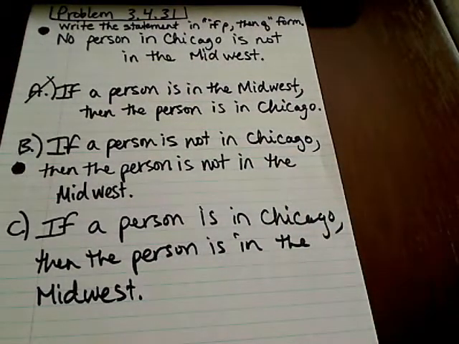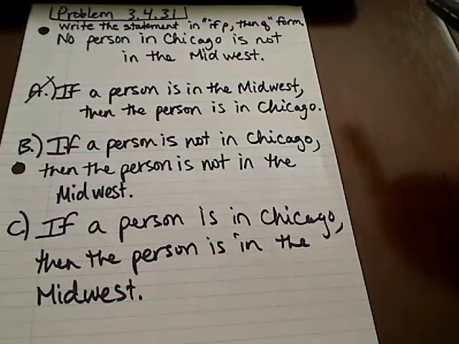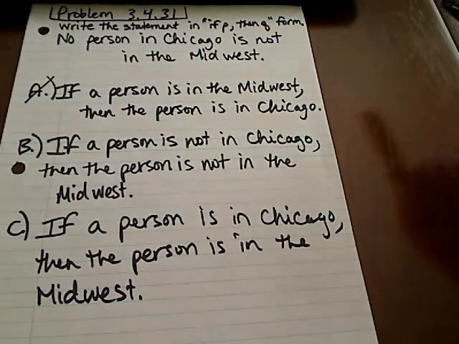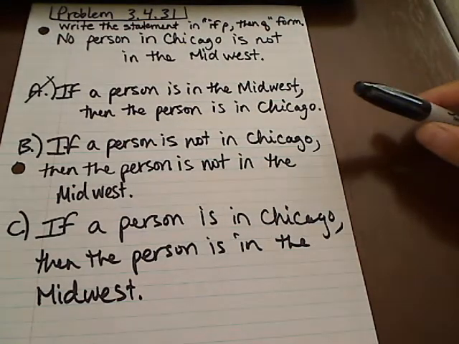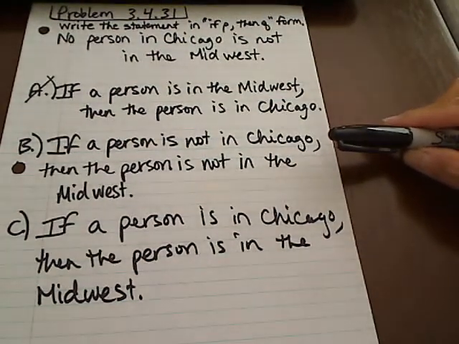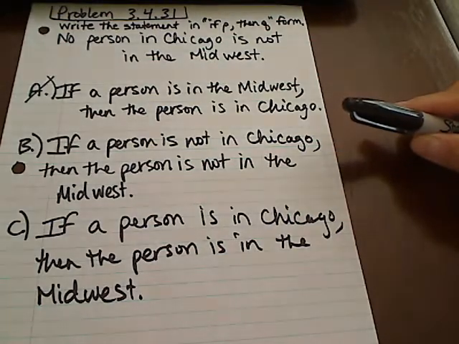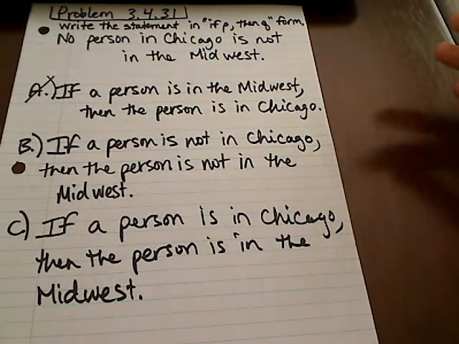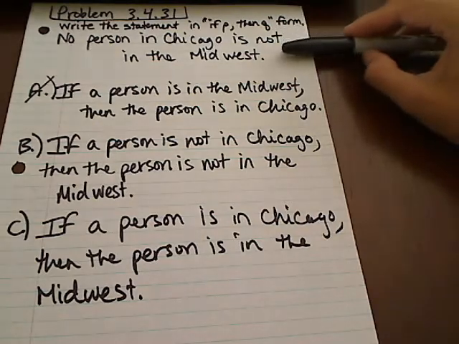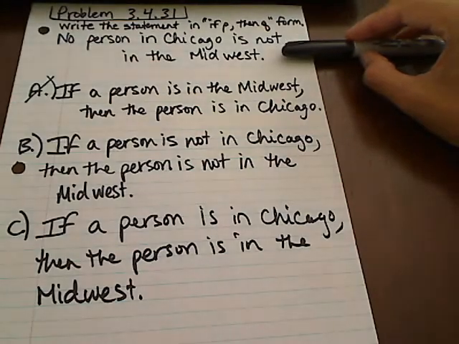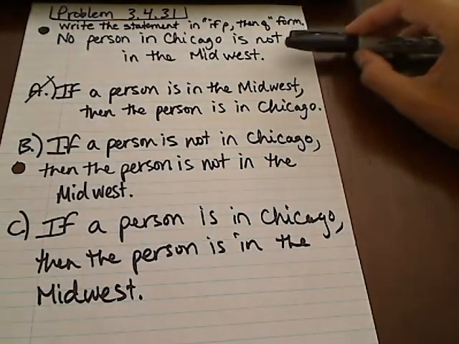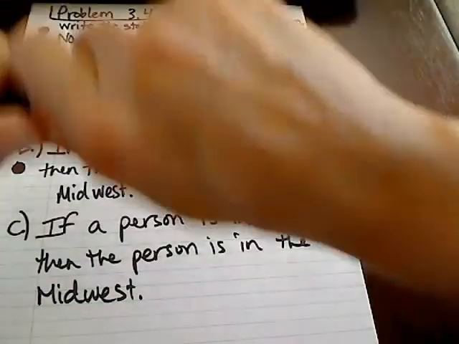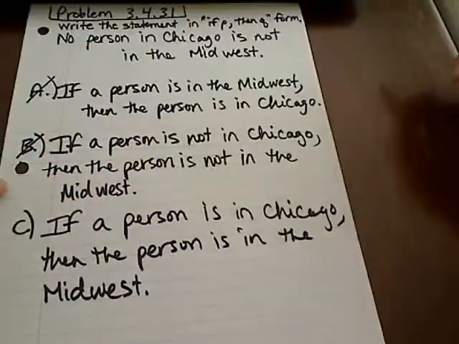In part B, it says if a person is not in Chicago, then the person is not in the Midwest. Well, if you think about the truth value of that statement, it's not true. First of all, if you're not in Chicago, it doesn't mean that you're not in the Midwest, and that isn't what this statement is actually saying up here. It says no person in Chicago is not in the Midwest, and so what they're saying here is if you're in Chicago, then you know you're in the Midwest. So answer B is actually not an answer either.